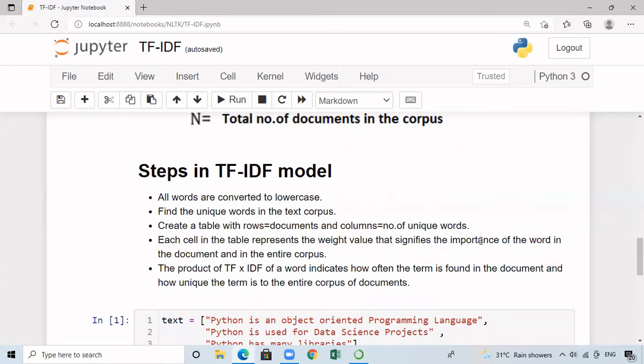This weight value gives the importance of a particular word in the document and in the entire corpus, and it is calculated as the product of TF and IDF. It indicates how often a term is found in the document, and another important thing is how unique the term is to the entire corpus of documents. If a word is not unique, then we have to reduce the effect in the weight.